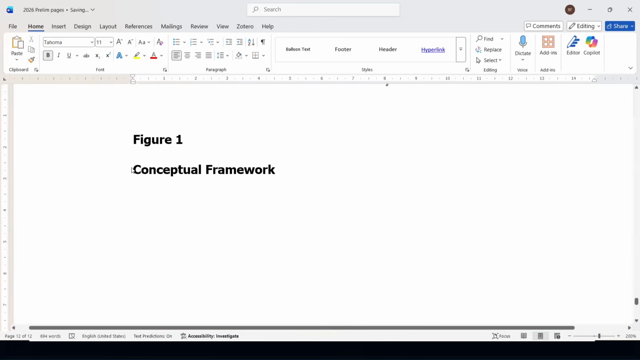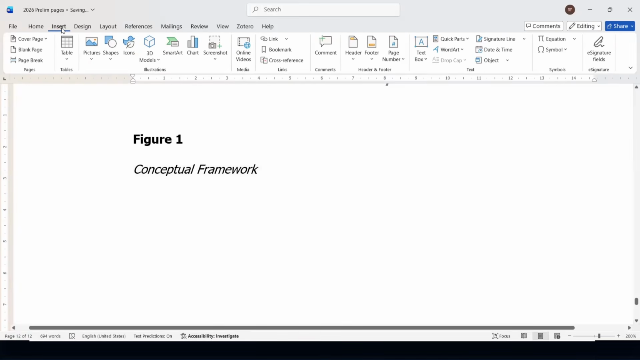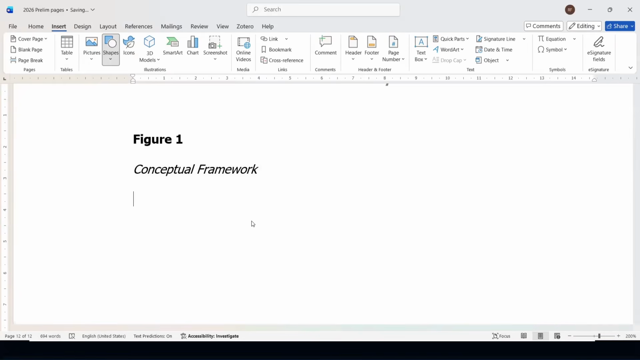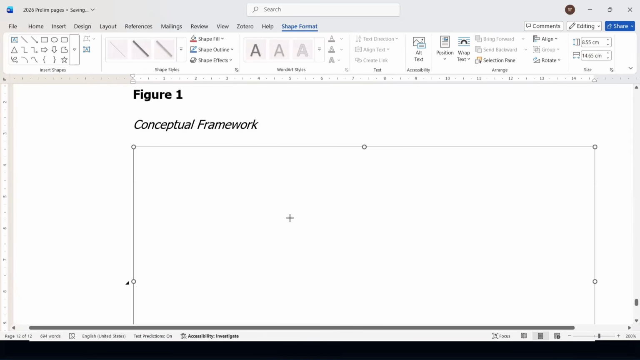And say we have conceptual framework. This is not bold, but this is italicized. And then after which, I will insert the figure. But this figure contains several shapes. So I'll go to insert, I'll click shape, and then I will click new drawing canvas. The canvas will hold the shapes together.